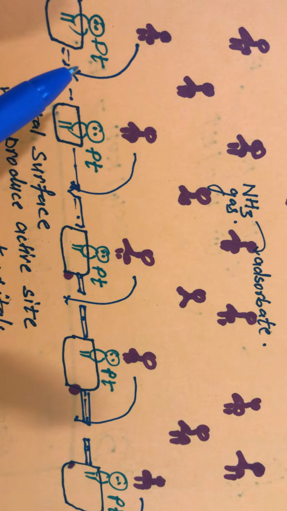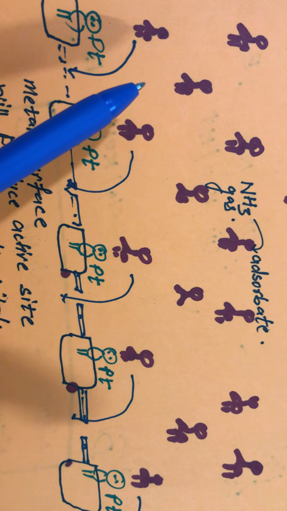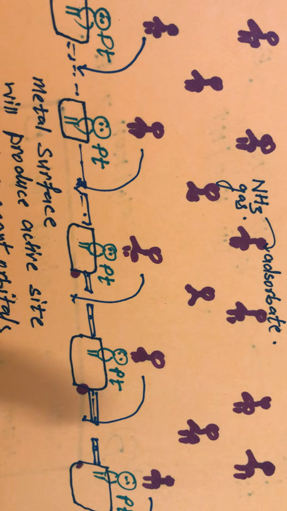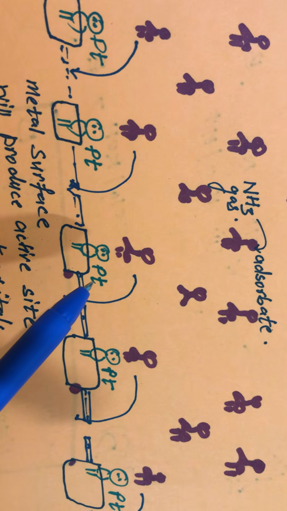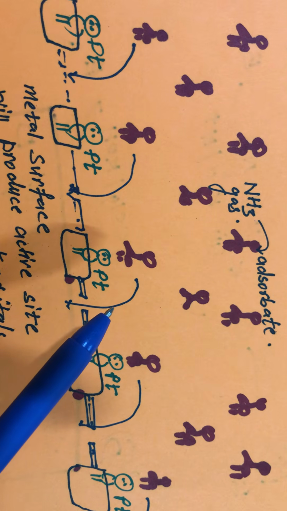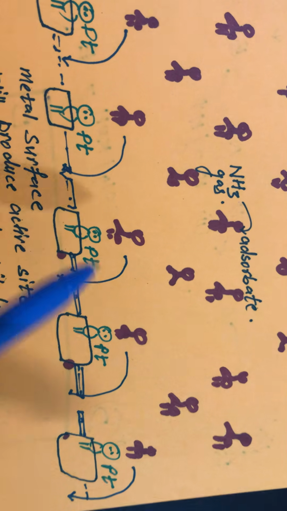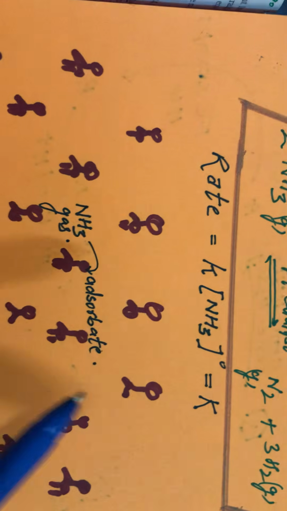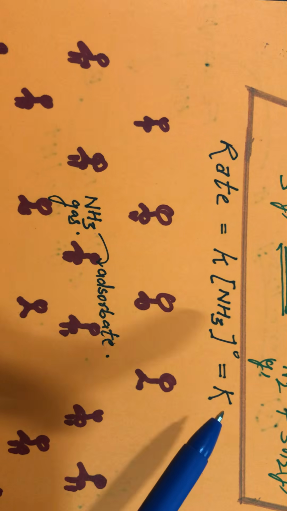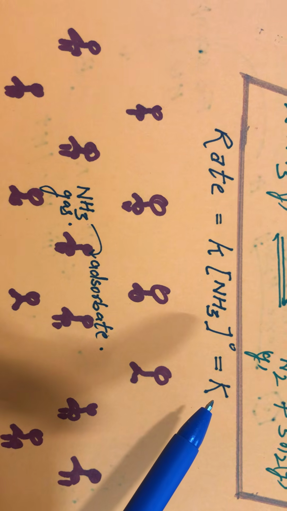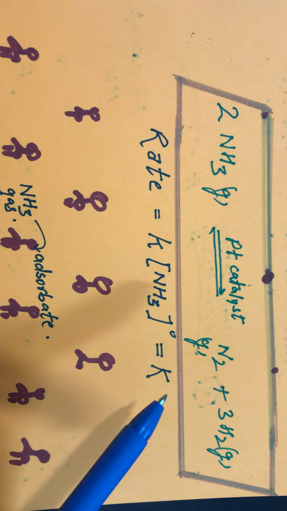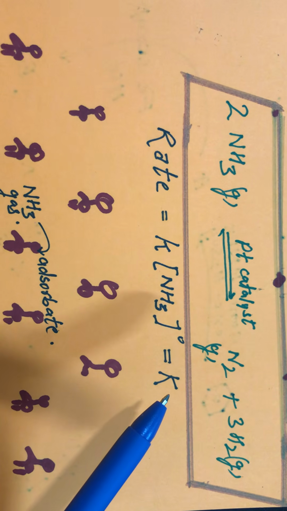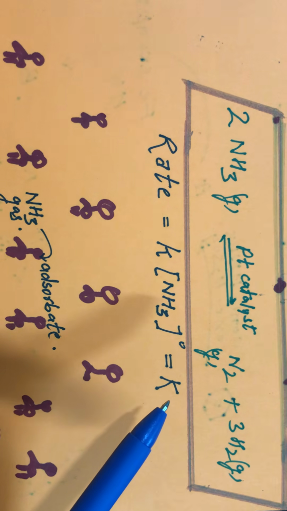Suppose if platinum takes 5 minutes to convert this ammonia into N2 and H2, then it will take place in 5 minutes. If it is something else taking 10 minutes, or somebody taking 1 minute, it depends on the efficiency of this platinum, and that is deciding the value of K. So rate is equal to K, and K comes from the efficiency of the catalyst used, how much it is going to decrease the activation energy. So we got the answer without any derivation.